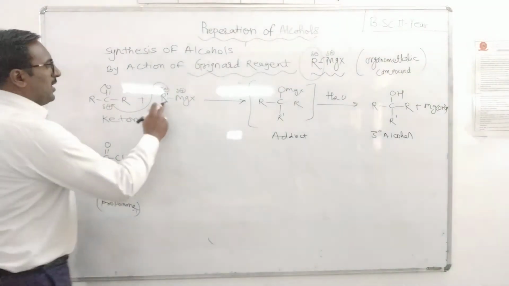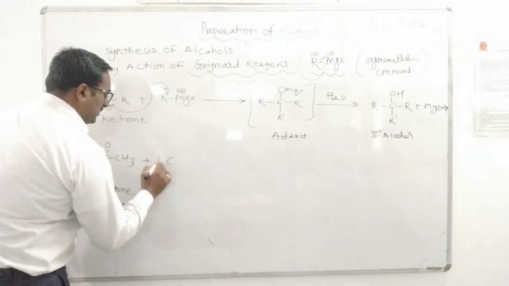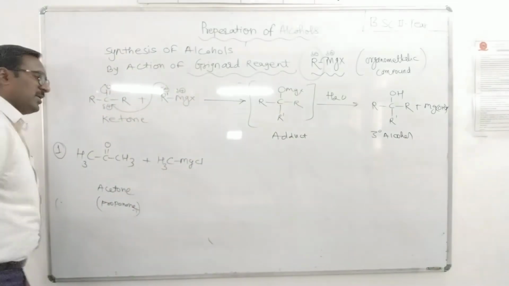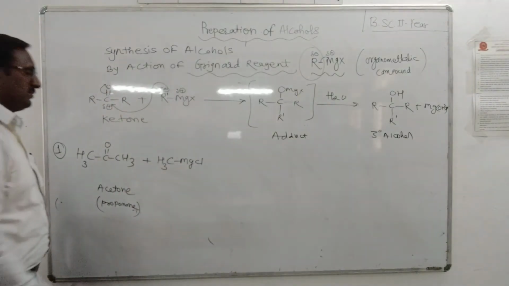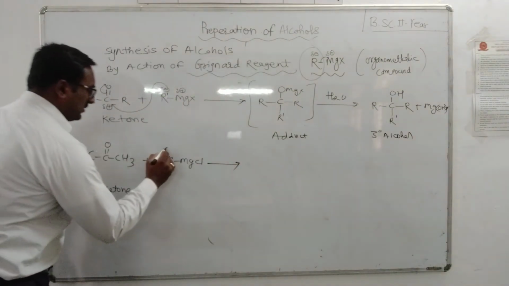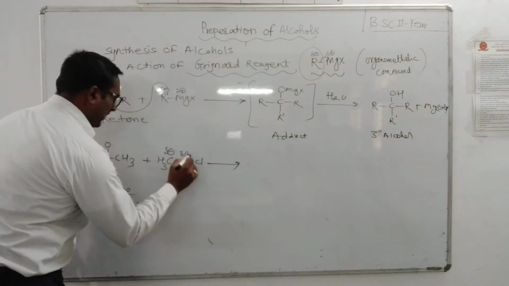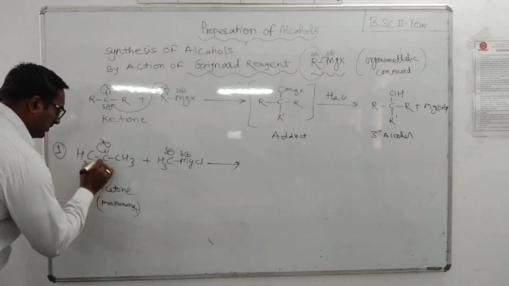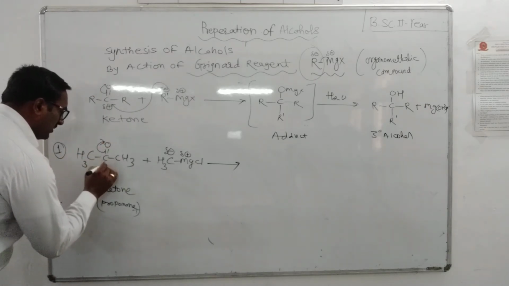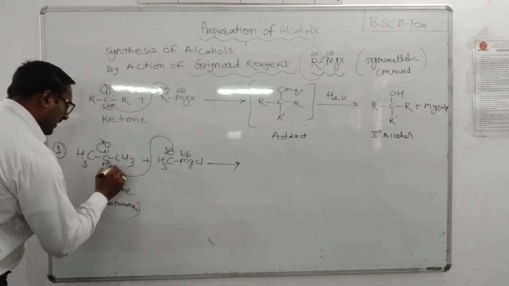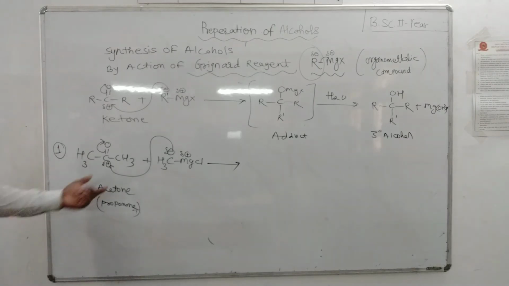Plus alkyl magnesium halide, say methyl magnesium chloride. On nucleophilic attack, partial negative charge, partial positive charge. Oxygen will pull the electron, this bond will shift here, then this carbon is electropositive, and the alkyl group makes the nucleophilic attack.